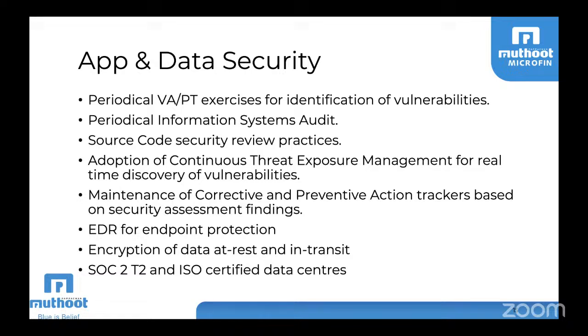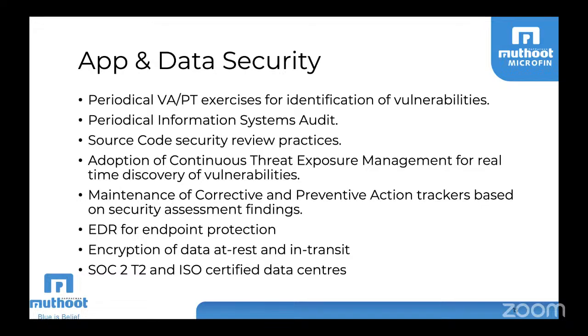And for the data center, suppose we go for a private cloud, then automatically you will get a SOC 2 and ISO certified data center. With these artifacts you get good mileage to complete the process in a speedy way. These are the minimum things we have already submitted, and that's why we got it. I hope 2 years is a fast track. I hope so, because it took time.